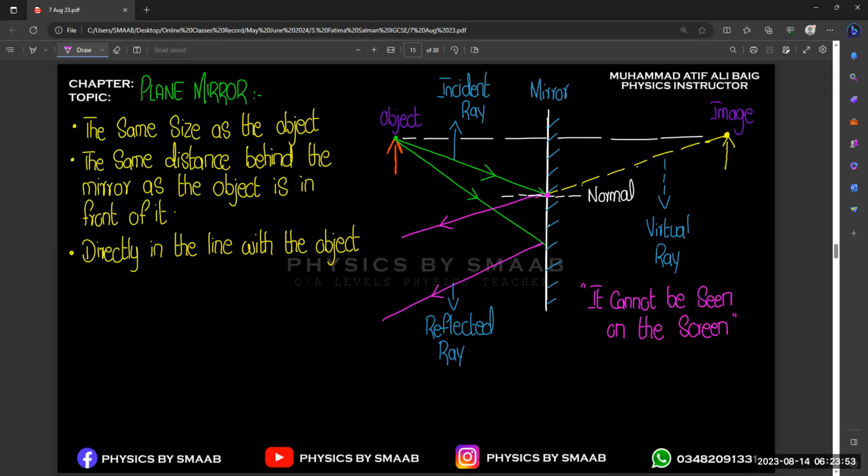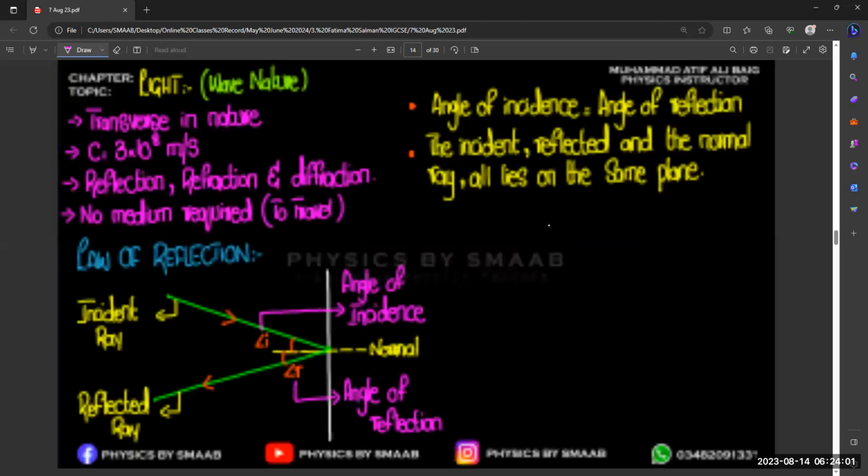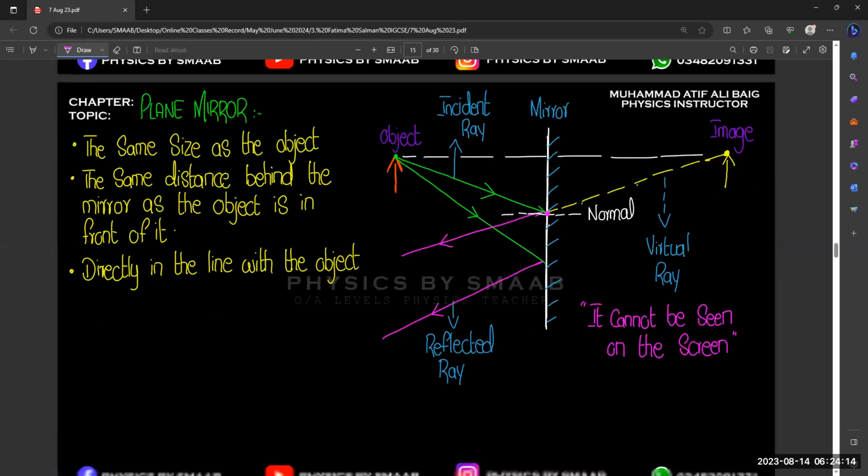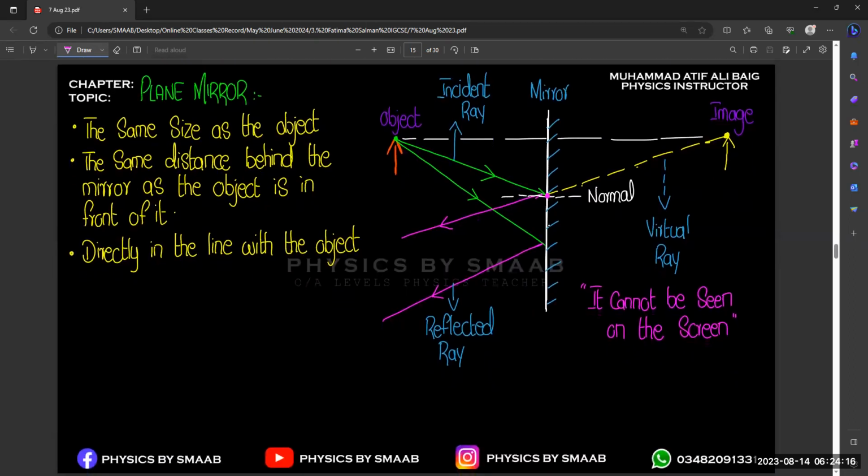Any confusion? No, sir. Okay. So from the law of reflection, we observe that the angle of incidence will always equal the angle of reflection, and all lines are going to be on the same plane, right? So that is the basic concept of reflection and reflection in plane mirrors, right?